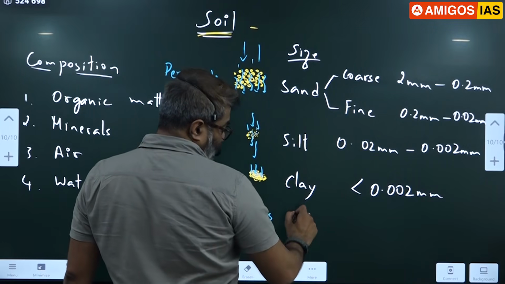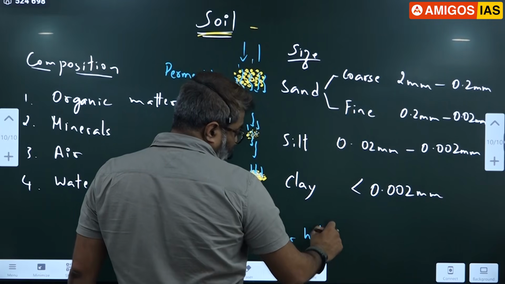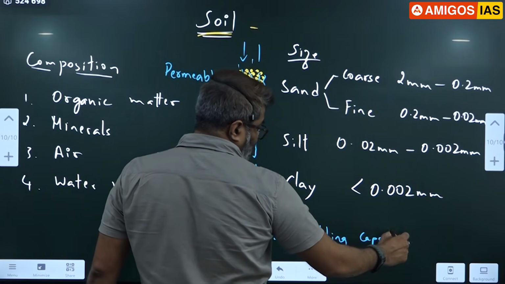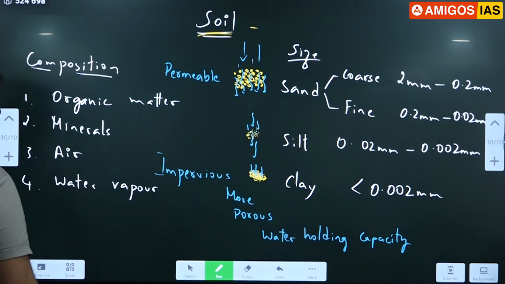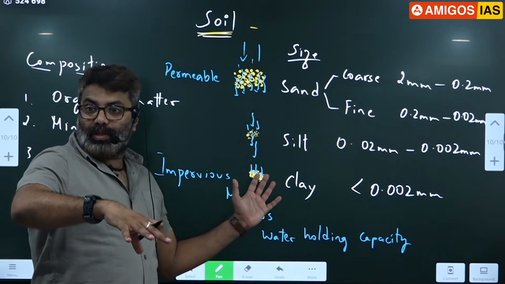Among all these three, water holding capacity is highest in clay because of the porous spaces. So clay is impervious to water, so it doesn't allow water to pass. That means water stops there only. That means for some crops we need clayey soil, like paddy.